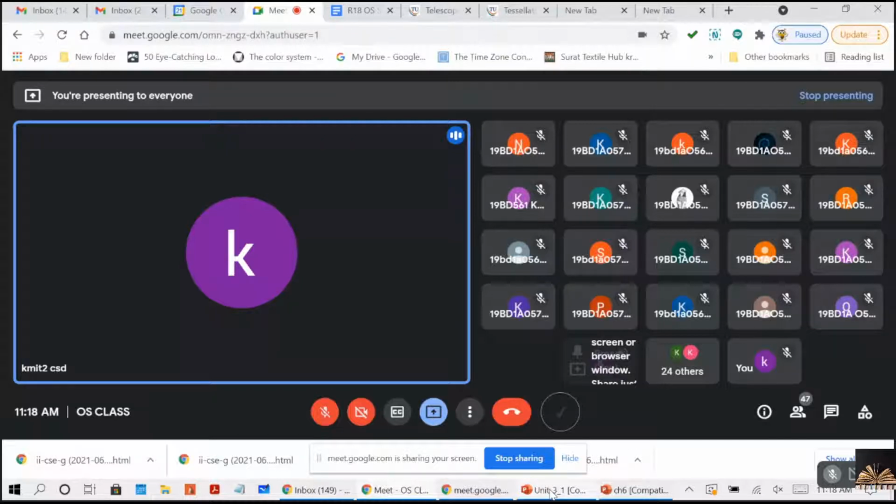Then we can see the memory part, unit 4. So let's start with synchronization hardware.